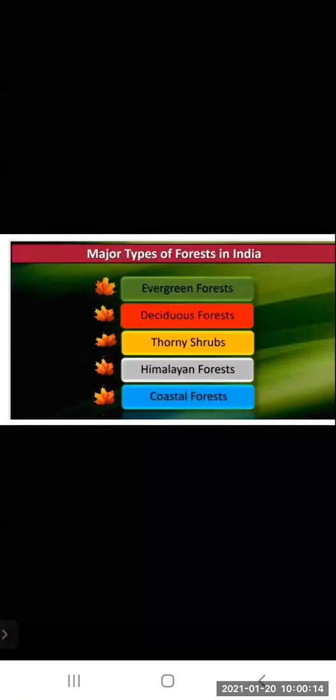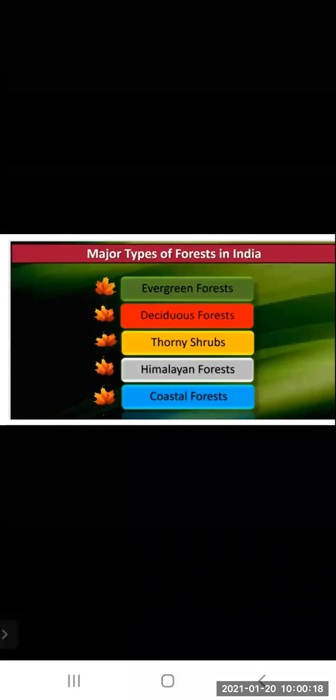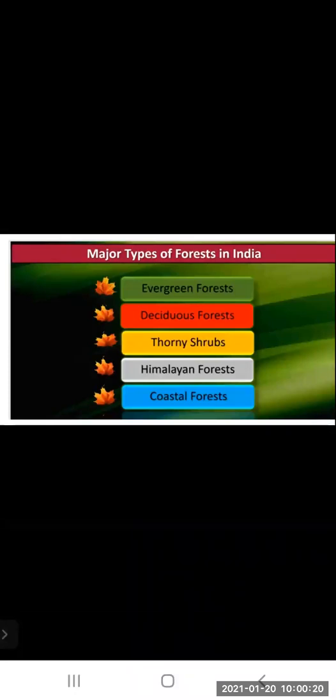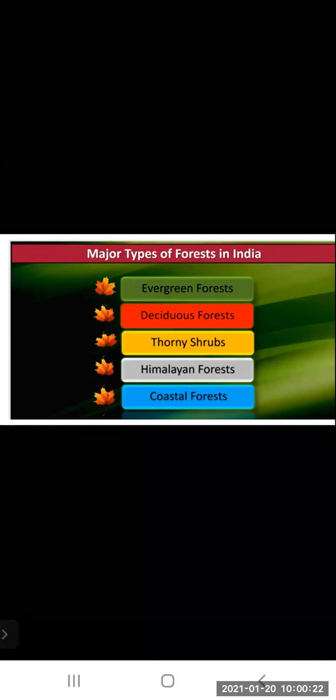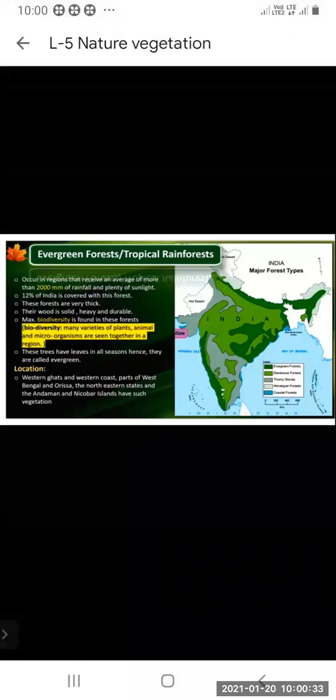Now we will see the types of forest in India. So the first one is evergreen forest, deciduous forest, then the thorny shrub, the Himalayan forest, and the coastal forest. Now we will see each of them one by one.